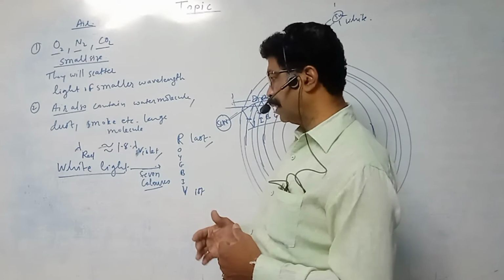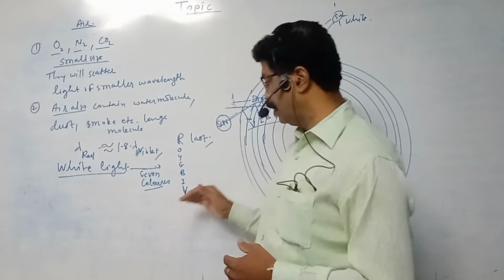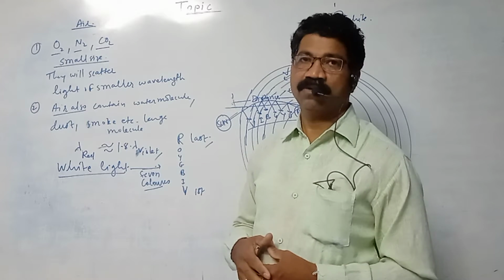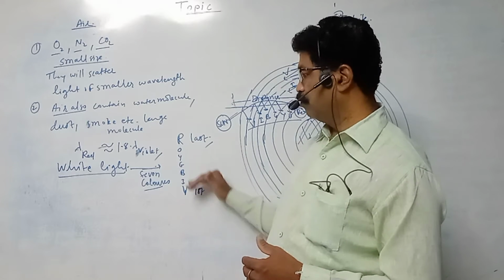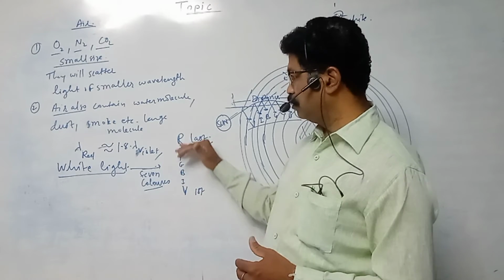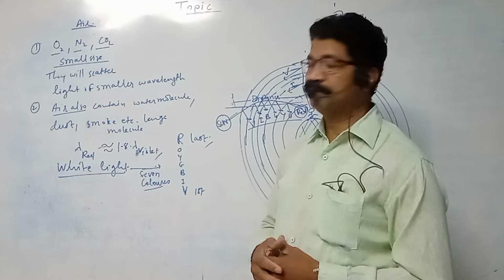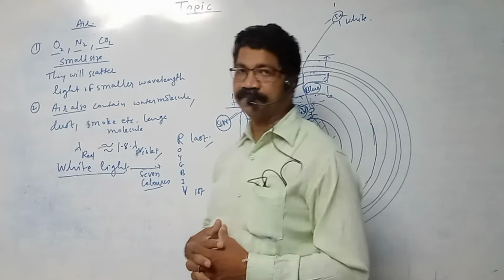So the possibility of scattering the colors violet, indigo, blue is more than the red. Okay, so this is what? A reverse order of what we have written, VIBGYOR. Which is scattered more? Violet. Which is scattered least? That is red.